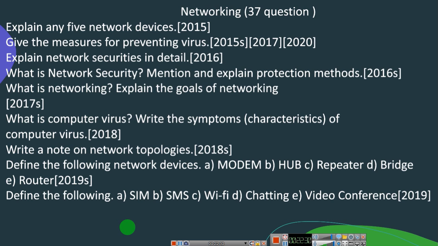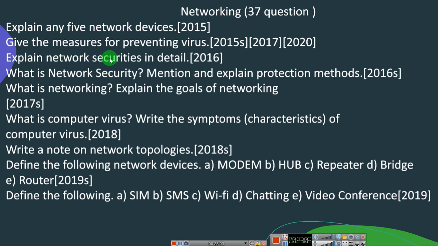So next comes networking. In this networking, you have: explain any 5 networking devices, that is asked in 2015. Give the measures for preventing virus. This is one of the important questions about the virus. They'll ask about preventing virus, why virus attacks, and what prevention we can take. That is asked in 2015 supplementary, 2017 and 2020.